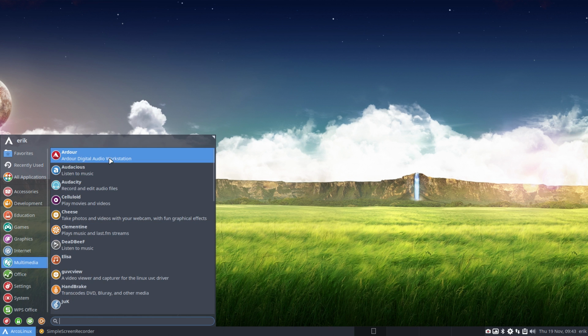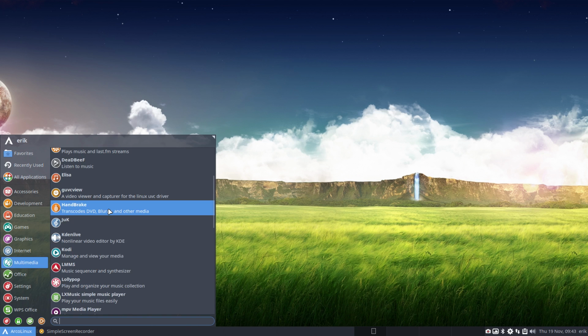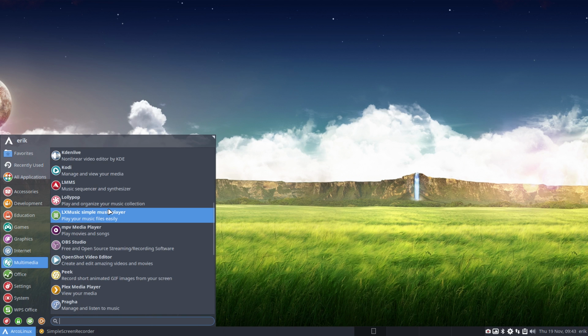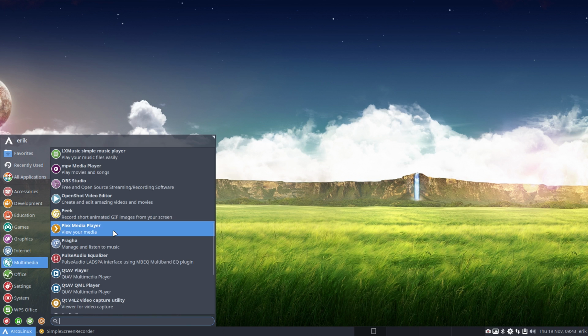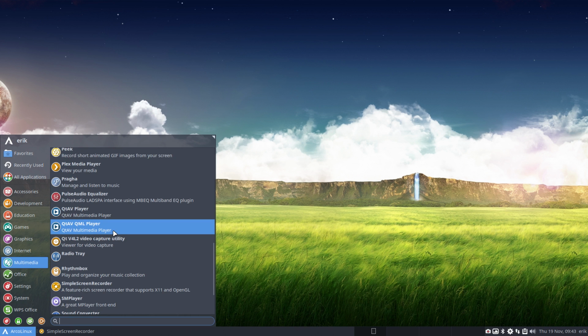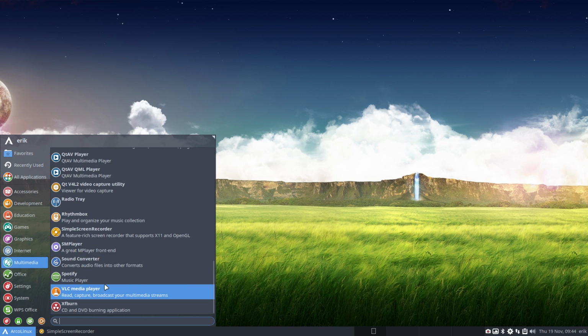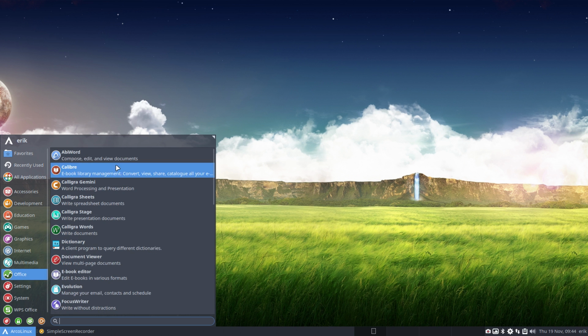And multimedia, lots of multimedia things. Lollipop, OBS Studio, that's the tool they use to stream to YouTube sometimes. I do not. Simple Screen Recorder, that's this one, and we are doing this. This video is done now with that particular tool.